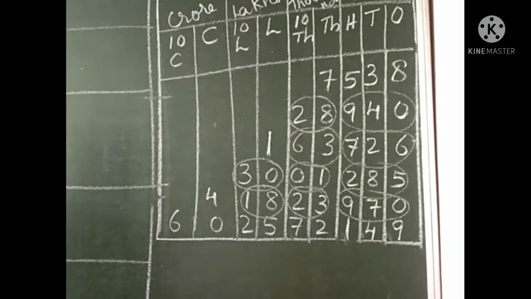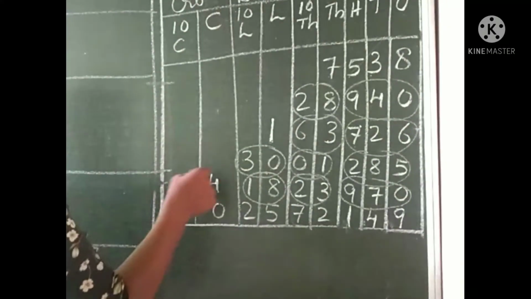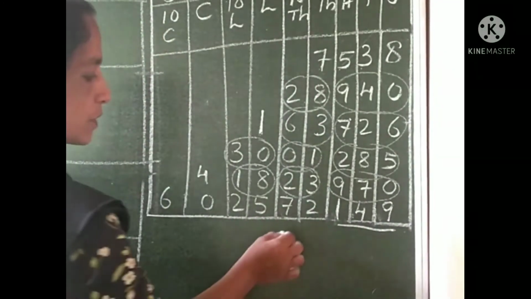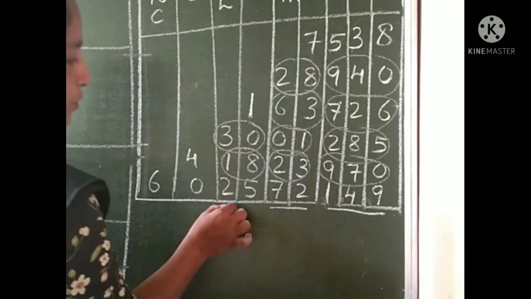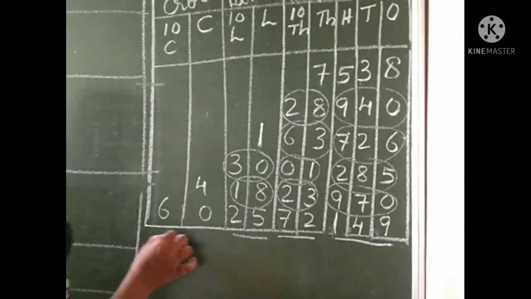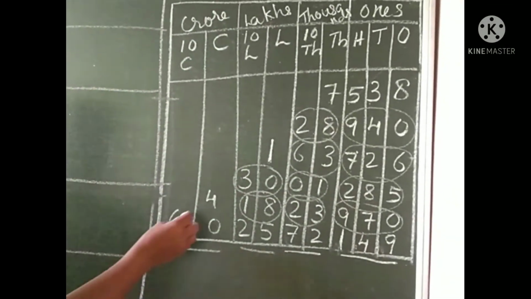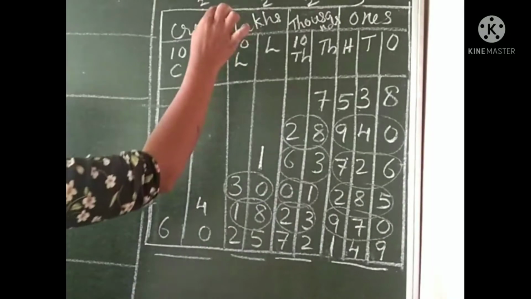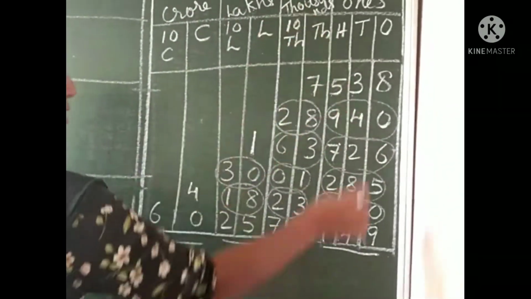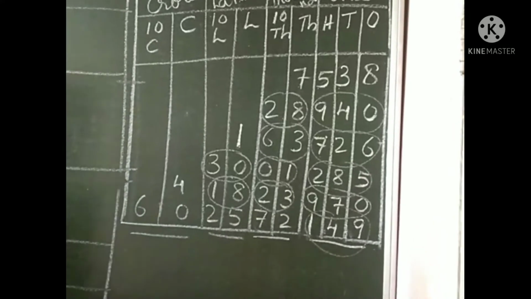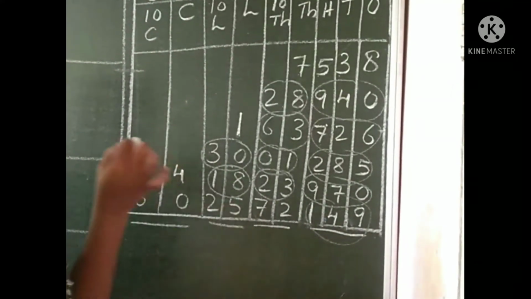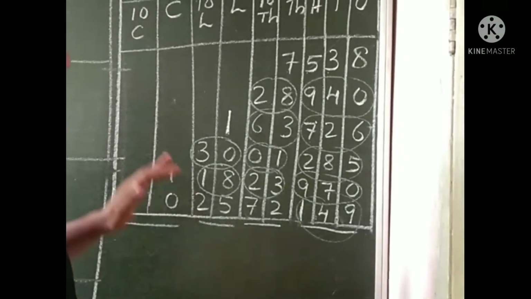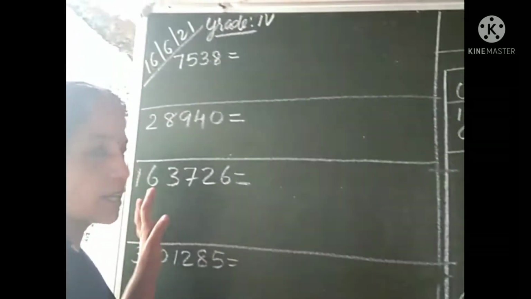Can you say how to read this? This is also in the group of crore. It is 10 crore. Arrange the numbers. 149 is one group. 72 is the second group. 25 is the third group. And 60 is the fourth group, that is 60 together. 60 crore, 25 lakh, 72,149. Understood? 60 crore, 25 lakh, 72,149.